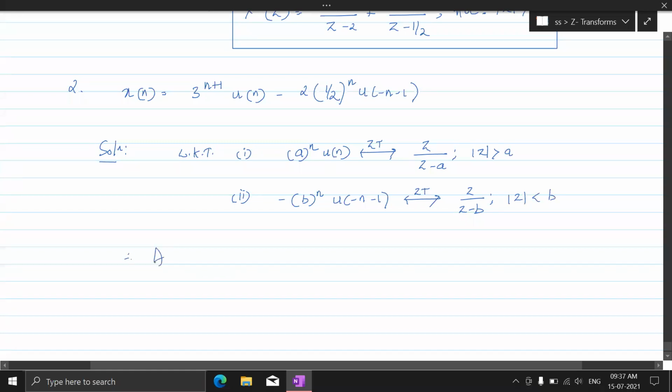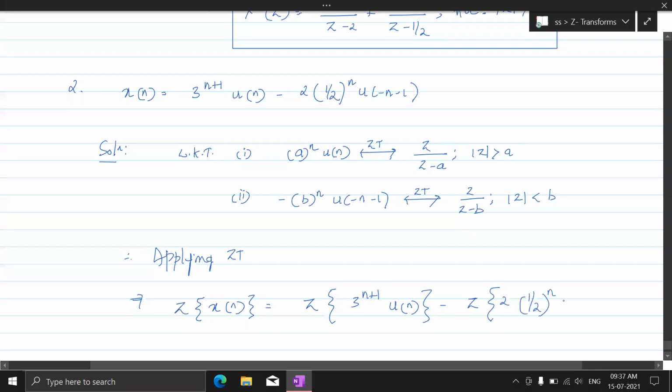Therefore, applying Z transform on x of n is equal to Z transform on 3 power n plus 1 u of n, minus Z transform on 2 into half power n u of minus n minus 1.